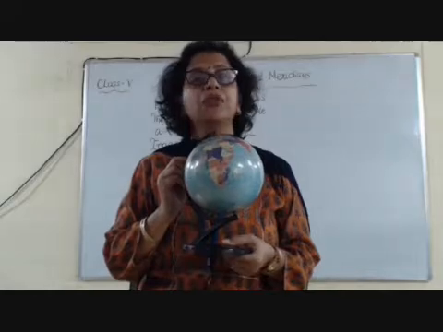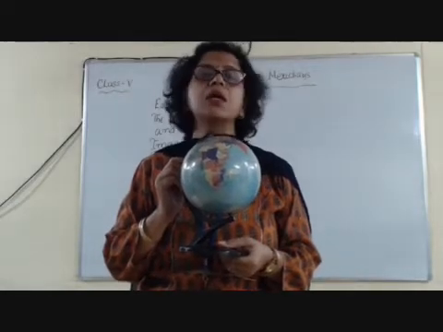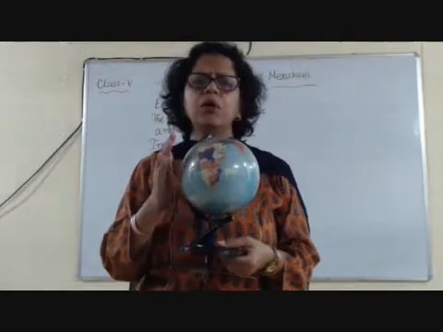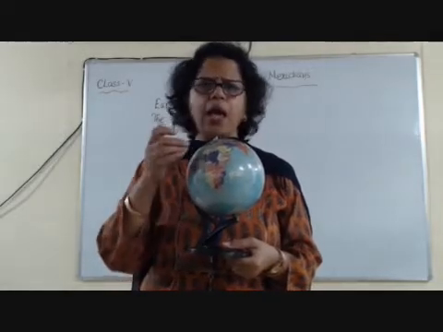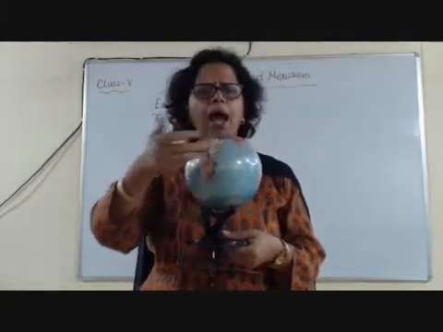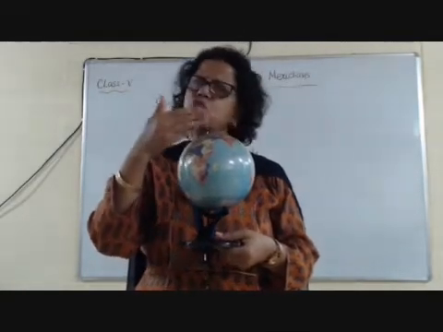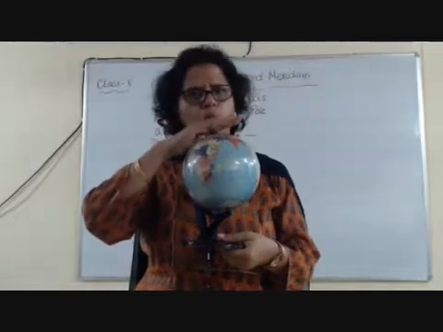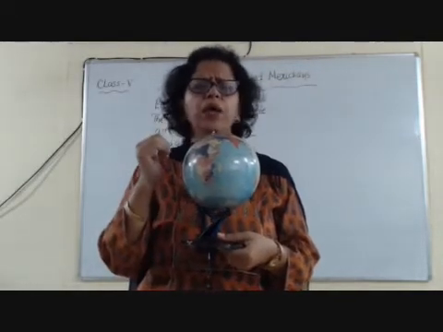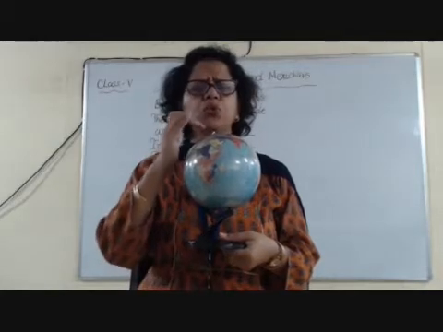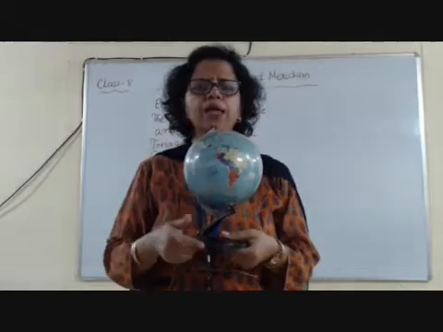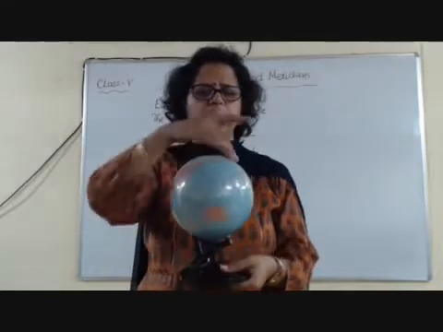There are 360 lines of longitude. Now, the question was that as we have discussed, equator is the line which divides the earth into two equal halves, northern hemisphere and southern hemisphere. Now which line will we take to find out that this is the center of lines of longitude?